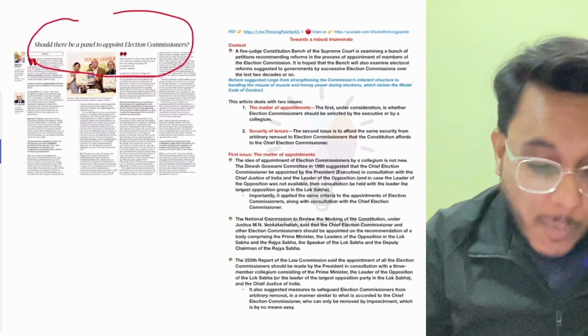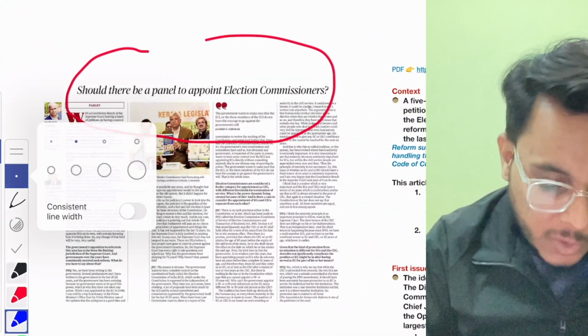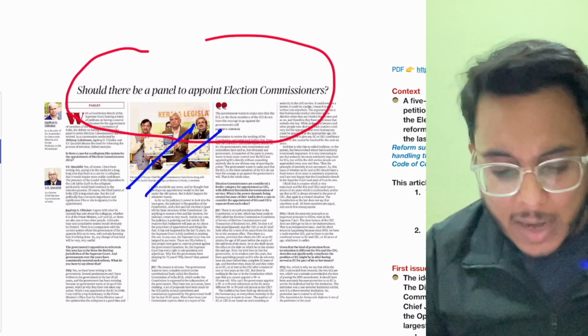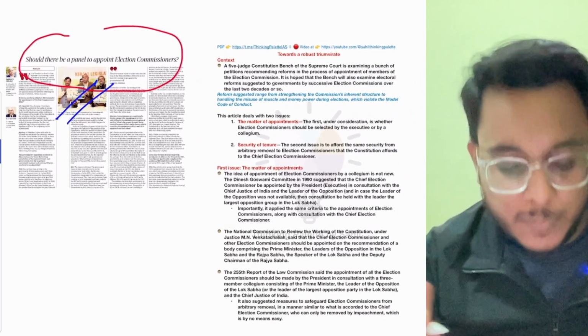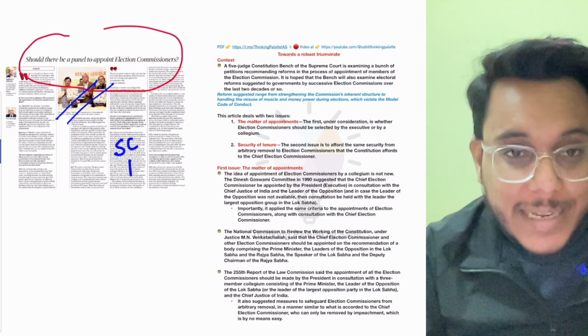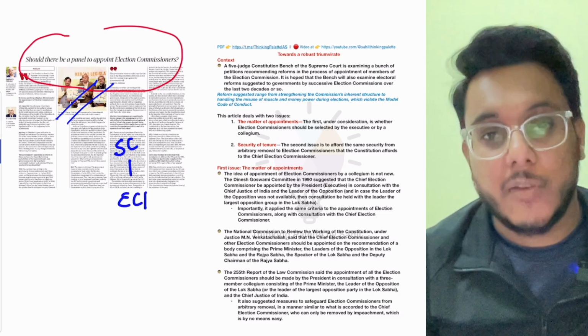Should there be a panel to appoint the election commissioners? Now there is an article: should there be a panel to appoint the election commissioners? Now guys, first of all, what is this entire issue all about? I'll tell you. Right now within the Supreme Court, there is a petition that has been filed about the functional independence of the Election Commission of India.